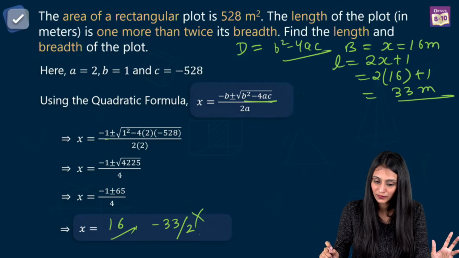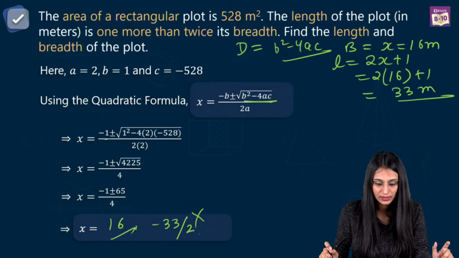Sukhjot, clear, ma'am? All right. Akriti, you got the right result. Ashok, yes. Vidushi, 16 and 33.